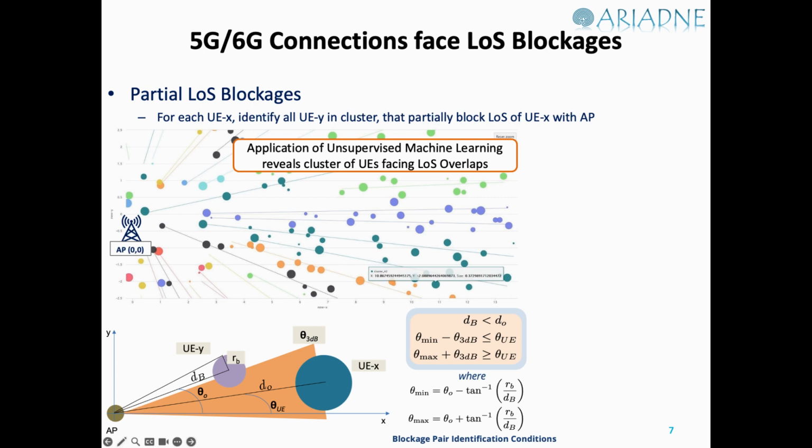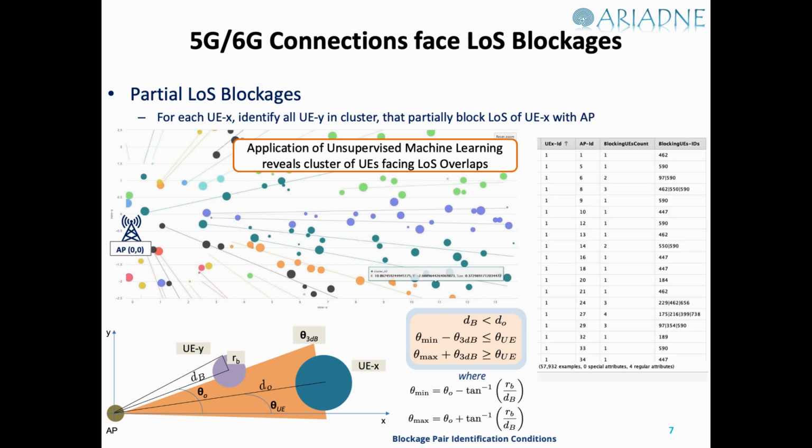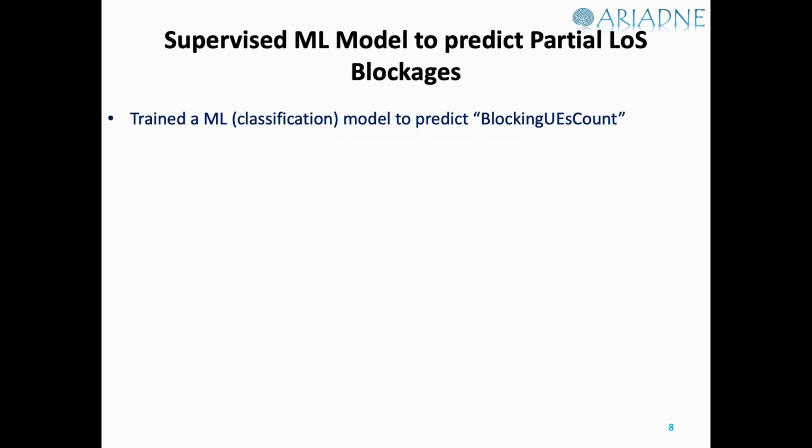And we have a notion of counting the number of line of sight partial blockers for every UE that is trying to connect with every AP using some inequality conditions that are derived from domain expert knowledge. Hence, we come up with the number of blocking UEs for each UE when trying to connect with any AP, and this step used unsupervised machine learning clustering most of all.